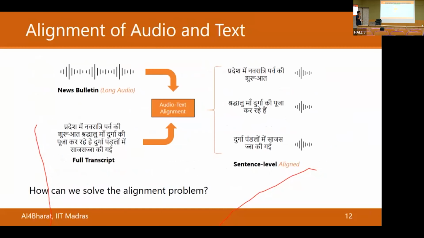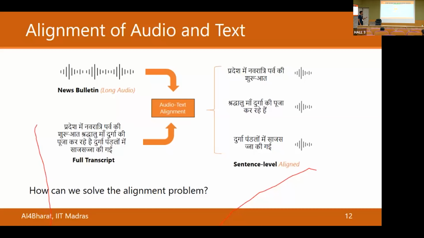So the key approach that we use for mining this data is called alignment of text and audio. We have a long 10-minute news bulletin in audio format and the full transcript corresponding to it. We somehow want to get sentence level data from it.